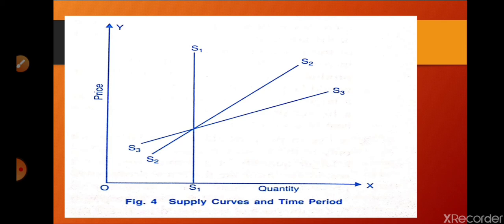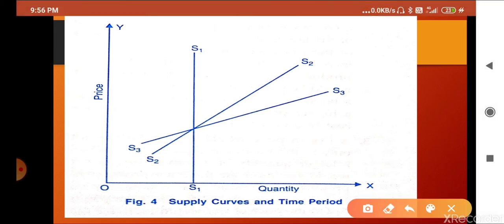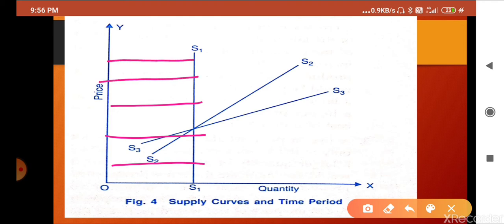Suppose this is the supply of agricultural products. Agricultural products means we have taken wheat, rice, something else. Whatever production is done is done at one time, and whatever the price may be, P1, P2, P3, P4, any price we can take, at these prices supply cannot be increased.